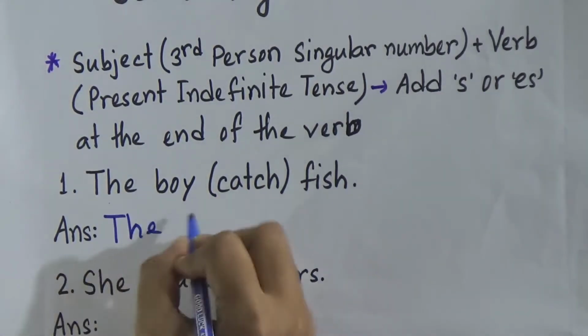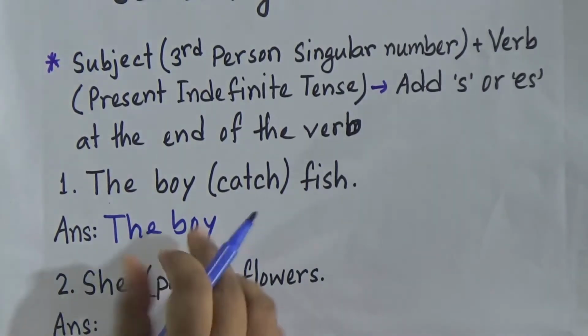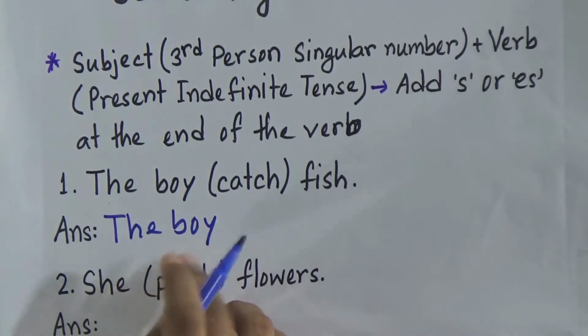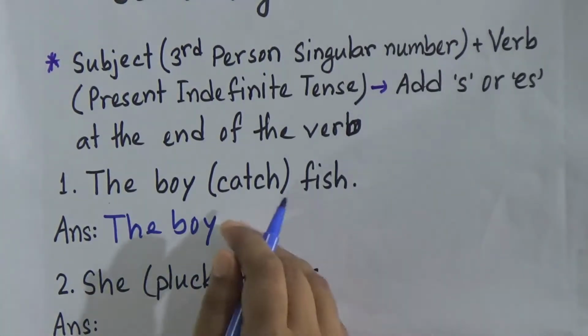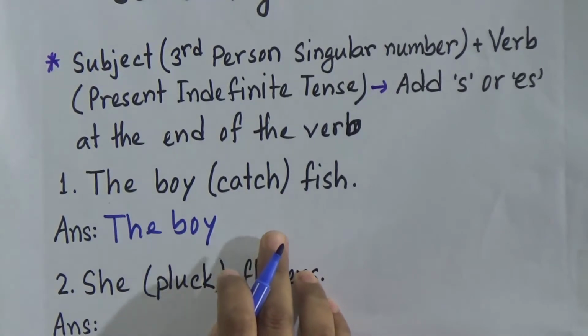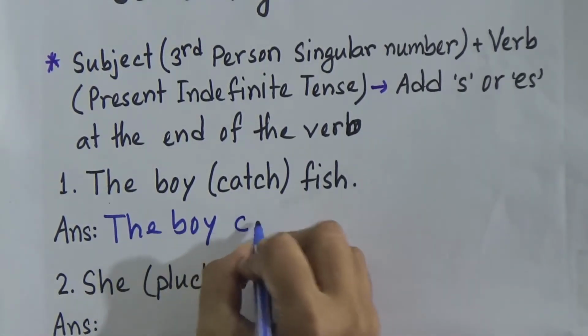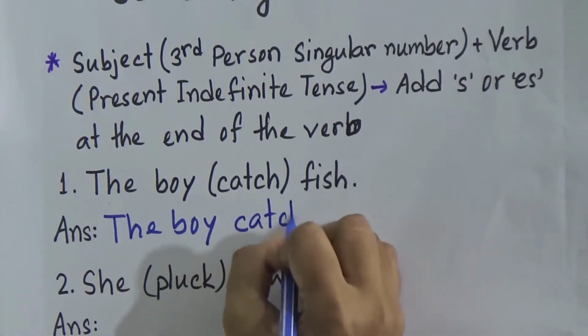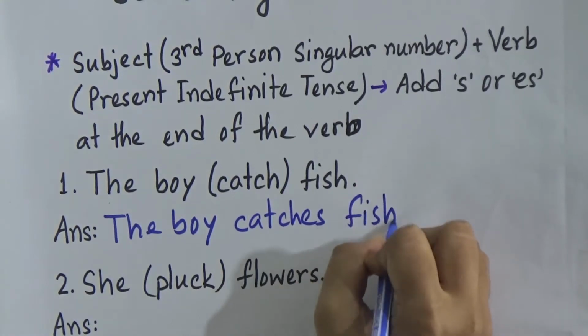The boy is our subject, and the boy is third person singular number. That means we are talking about only one boy. We know that in present indefinite tense we add s or es at the end of the verb. So it will be catches. The boy catches fish.